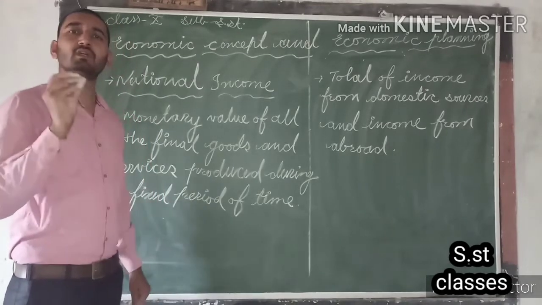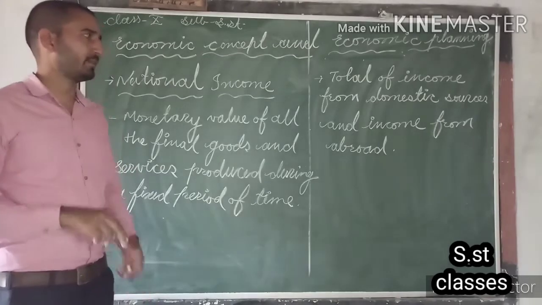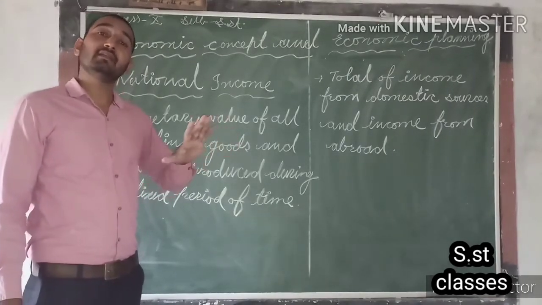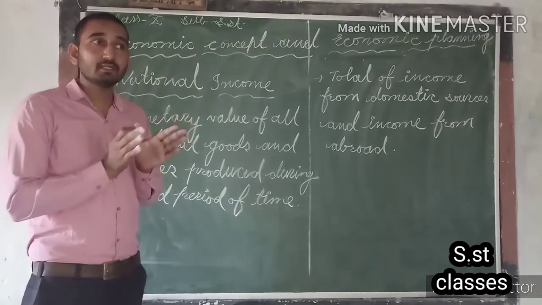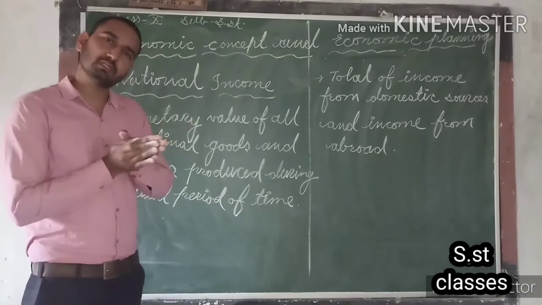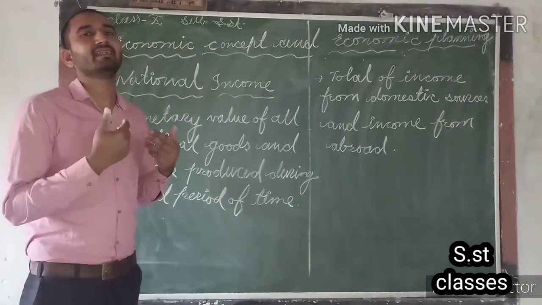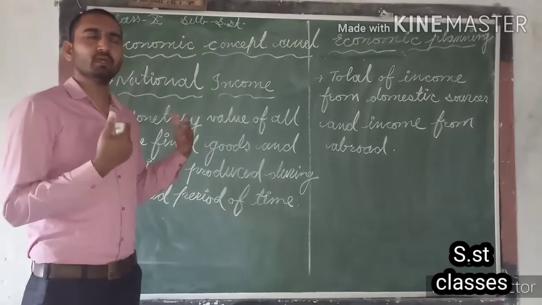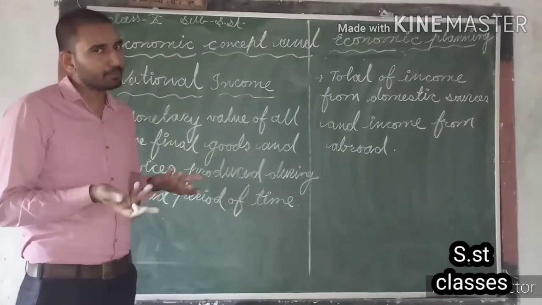Maybe in the minds of some students there is still a doubt, so I would like to clear that. Guys, national income is nothing but the income of a nation. As we have the income of a person, in the same manner the income of a nation is called national income. A nation has income from different sources, and these are generally sources of production.